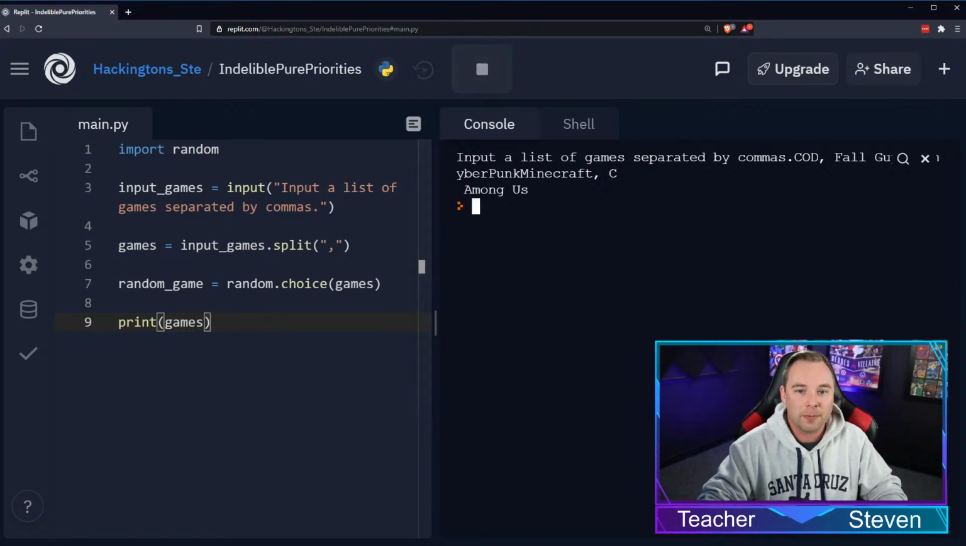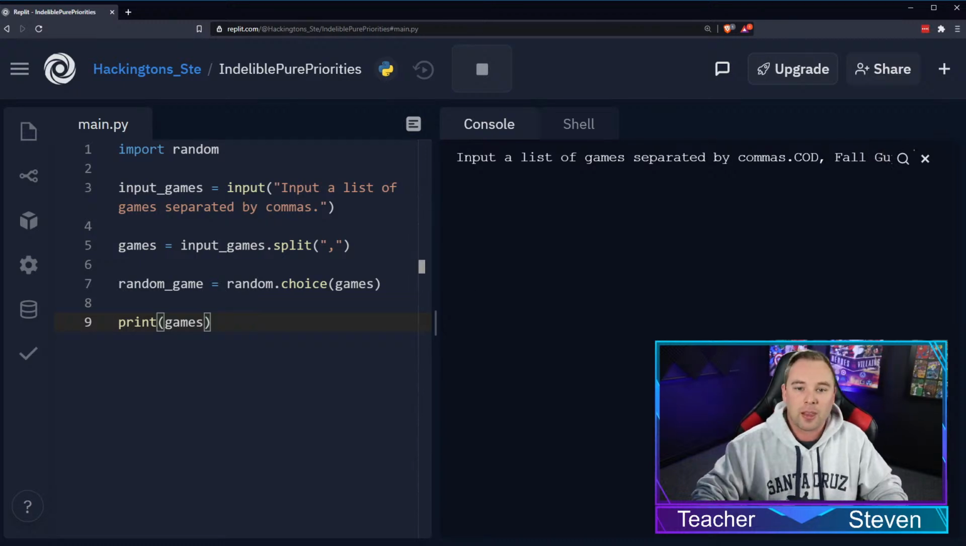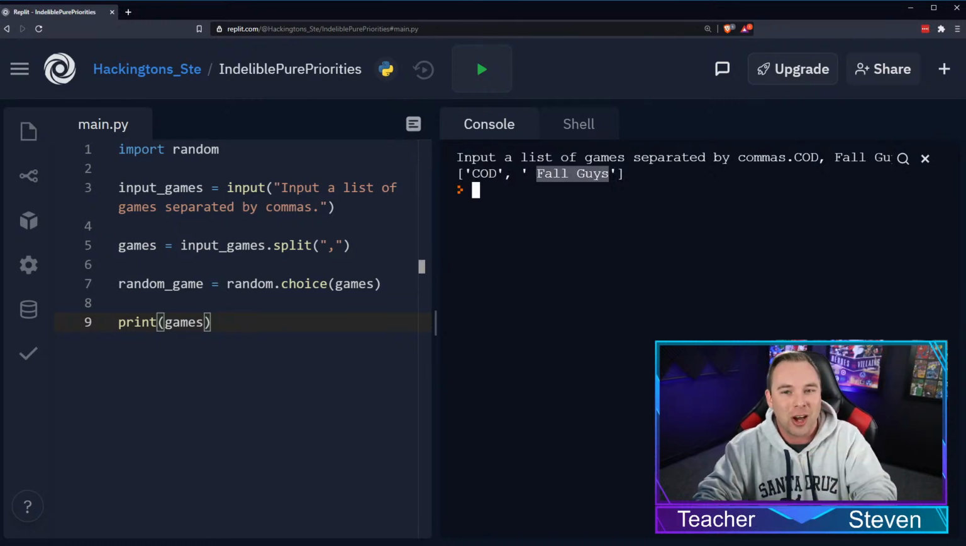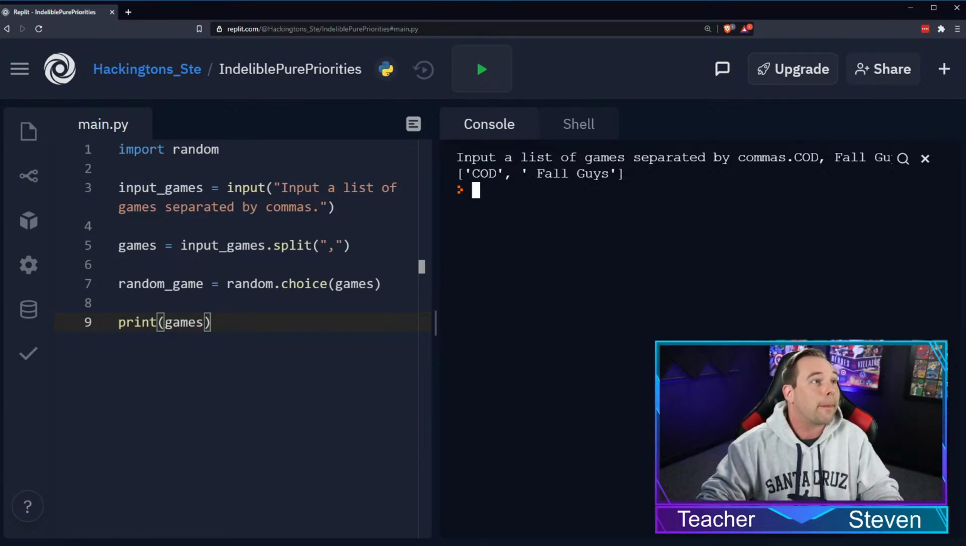And then when we run it and we enter in all of our games like COD and Fall Guys, let's just say 2 for now, we can see it added them in as individual elements into this list, which is awesome. Now, it did include the space because we told it to split directly at the comma, and after the comma, there's a space to include the next word, but it's pretty cool.